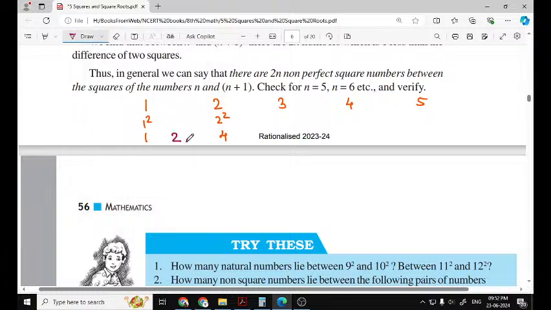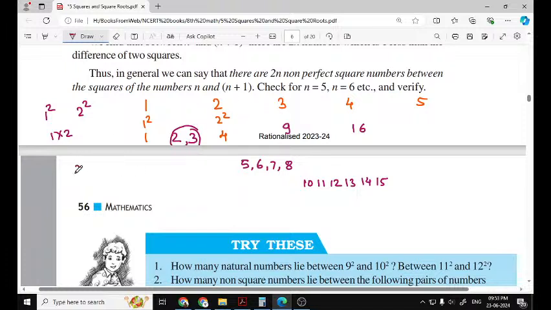Which are the non-perfect squares? 2 and 3. Here 3 square is 9 and the non-perfect squares are 5, 6, 7, 8. 4 square is 16 and the non-perfect squares are 10, 11, 12, 13, 14 and 15. Now these are the numbers between 1 square and 2 square. The smaller is 1, and 1 into 2 gives the number of non-perfect squares.